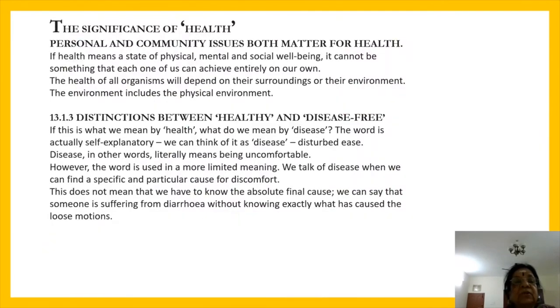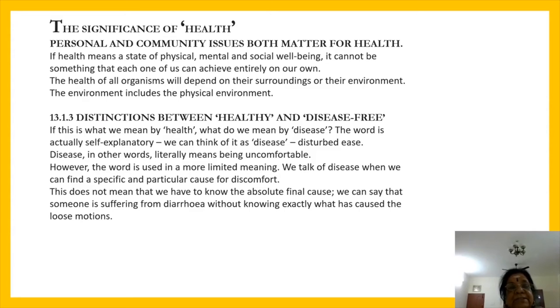Okay. The next one is the significance of health. What does it mean? Personal and community issues both matter for health. Health is a state of well-being. As we said in the introduction, personal and community issues both matter for health.